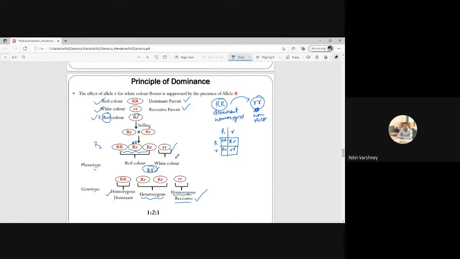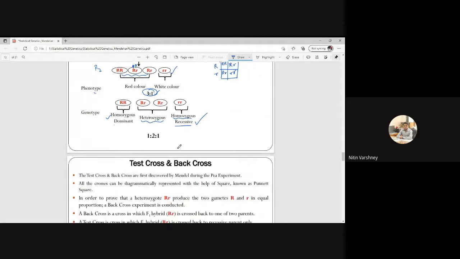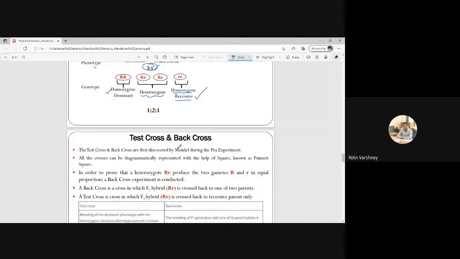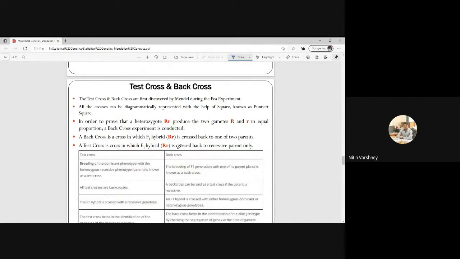Okay. Now we will move to the next, that is test cross and back cross. So what is the test cross and back cross? Can anyone tell me what is the test cross and back cross?